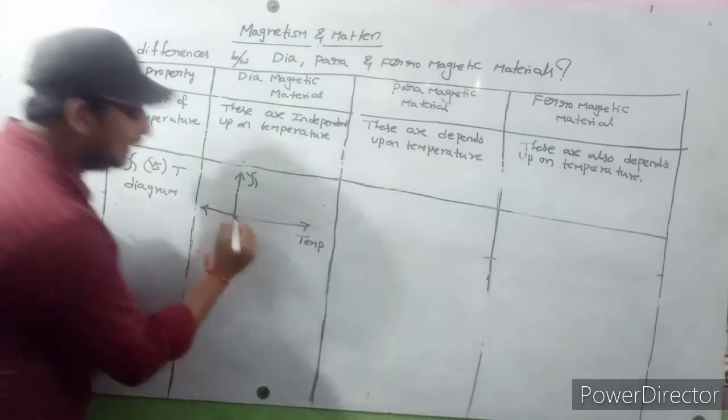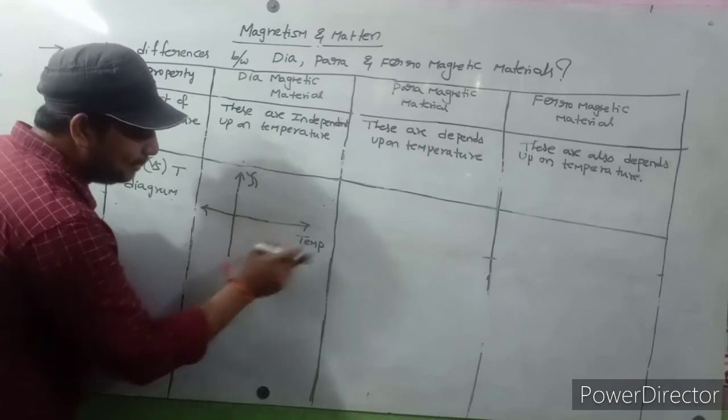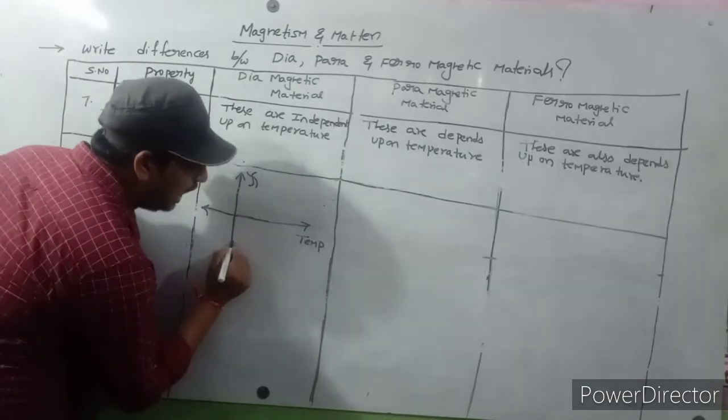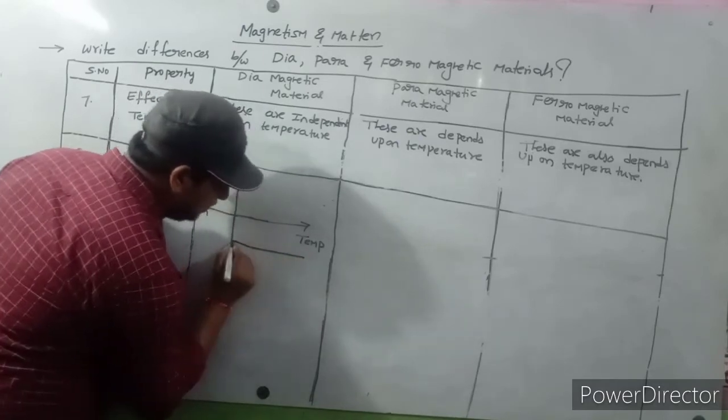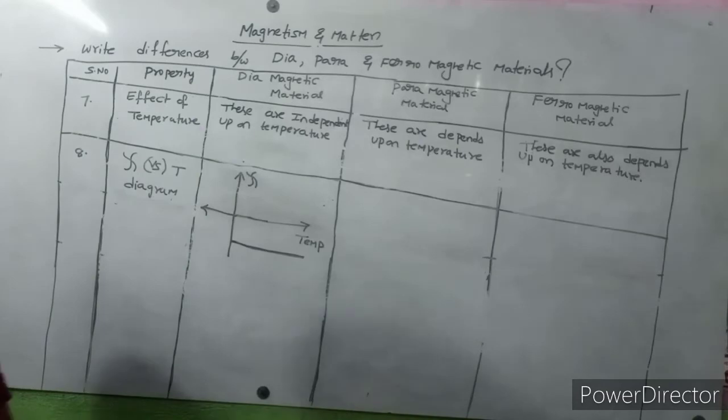Negative means it is present below the temperature axis, in the negative region, and it is independent of temperature. Like this we will draw the graph.